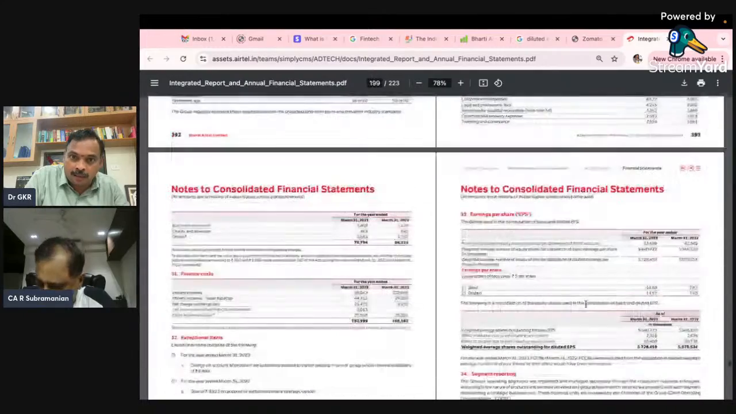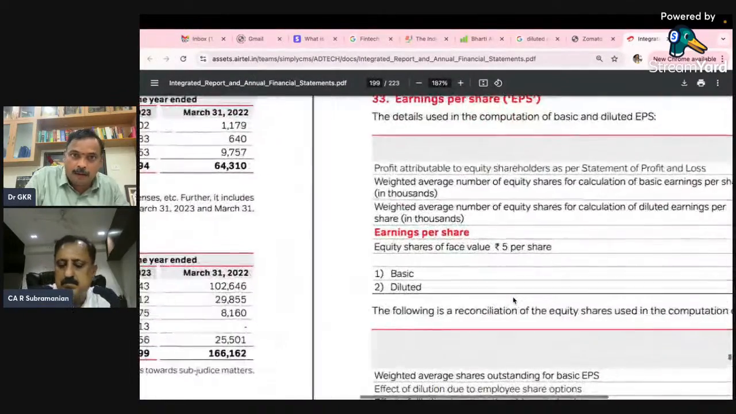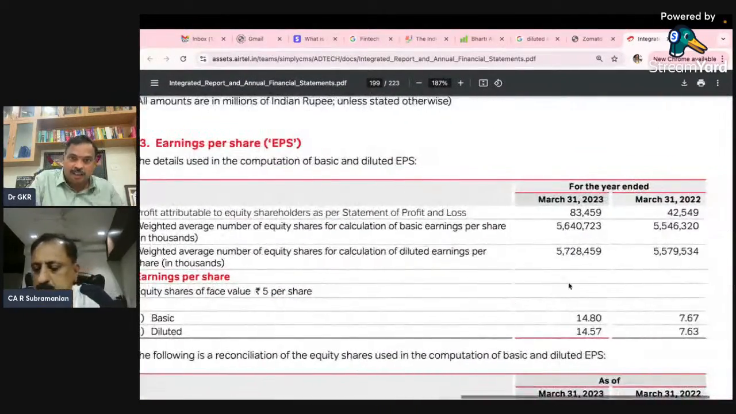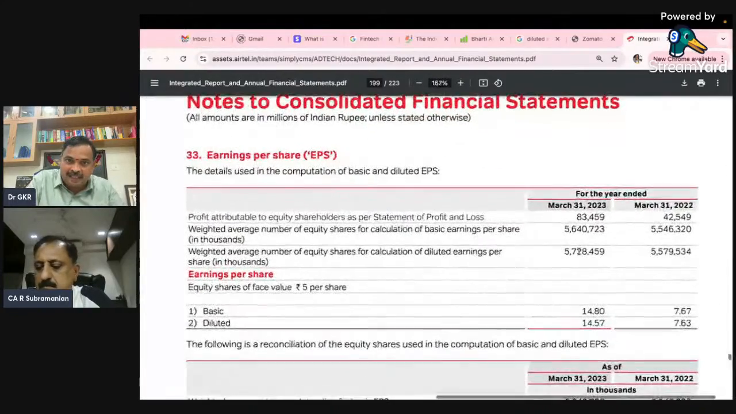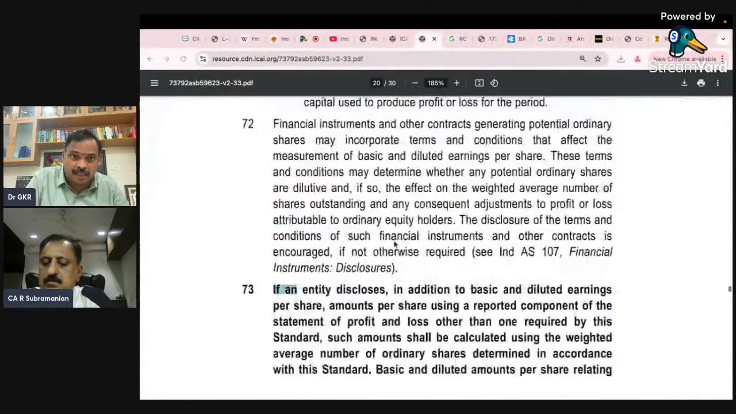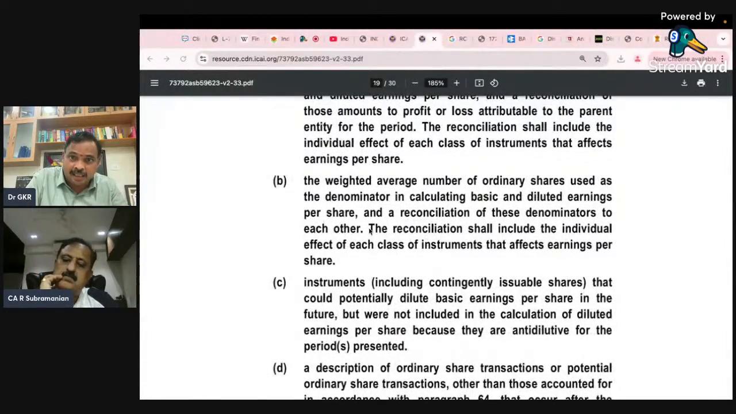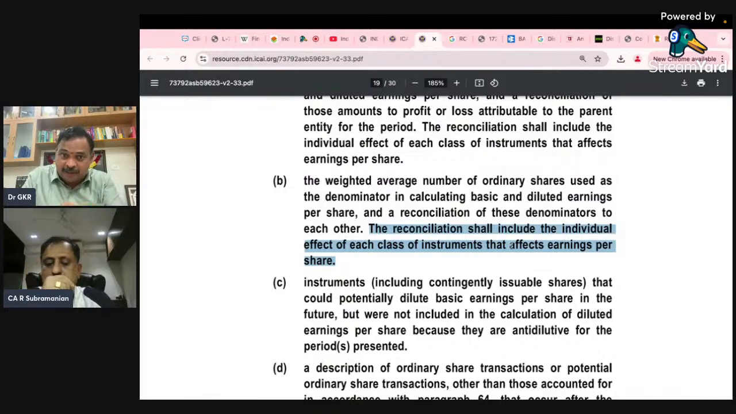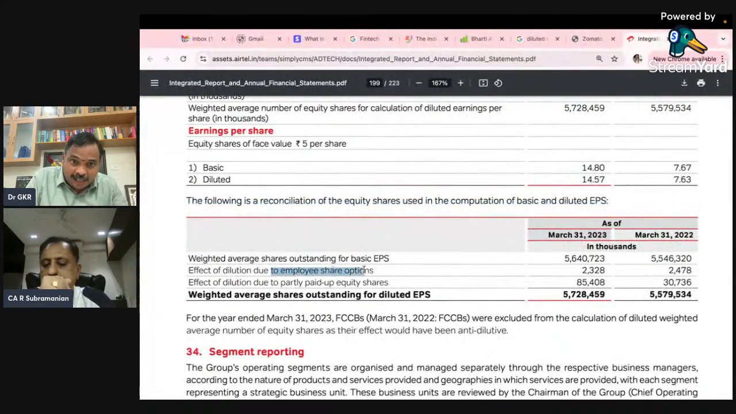Quite an interesting number. Look at this. Here you have the difference between basic and dilution. So therefore, you are giving the reconciliation. So reconciliation will come. So as per your standard, what does your standard say? Your standard says the reconciliation shall include the individual effect of each class of instrument that affects the earnings per share. Each class, employee share options, partly paid equity.